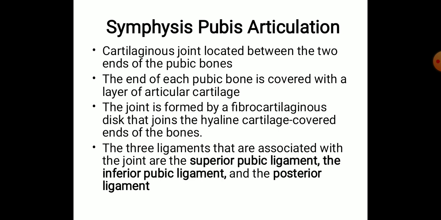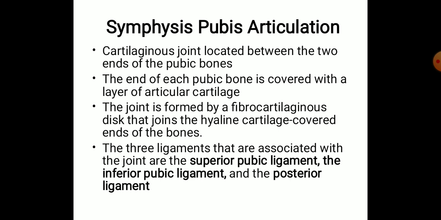of the sacroiliac region. Next one is the symphysis pubis articulation, or the articulation which is formed by the two pelvic bones. So whenever we look into the sacroiliac region, it has a posterior attachment with the sacrum, and anteriorly these two pelvic bones are articulated by the symphysis pubis. So it is a cartilaginous joint which is located between the two ends of the pubic bones. So we got two pelvic bones, and both these pubic regions are articulated together in the symphysis pubic articulation.